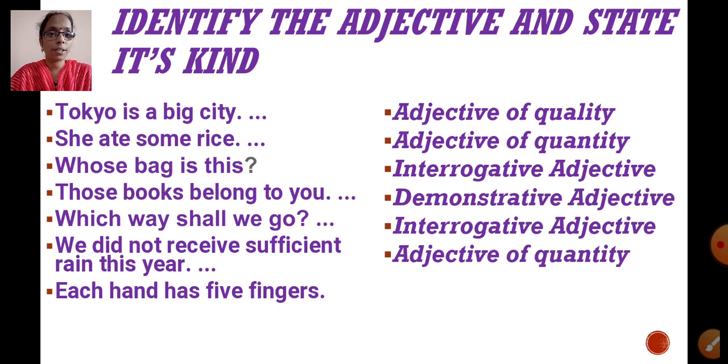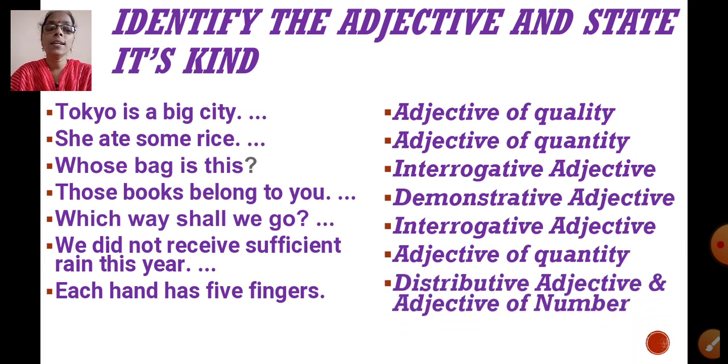Then, each hand has 5 fingers. Now tell me, children, here, which is the adjective? Yes, each. There is one more adjective in this. It's not necessary that a sentence will have only one adjective. It can be more than one. So which is the other adjective? Yes, 5. It is an adjective of number or numeral adjective. And each is a distributive adjective.